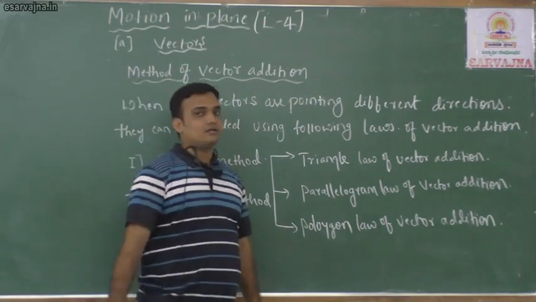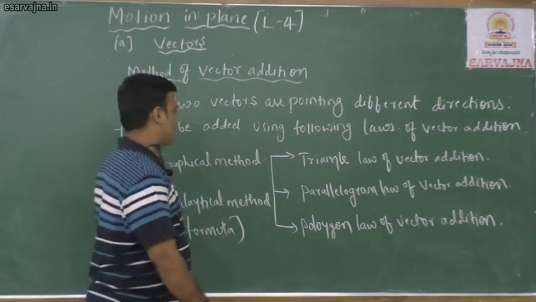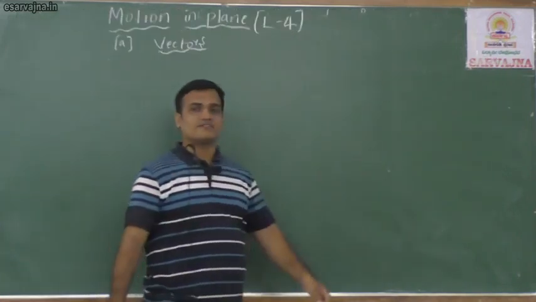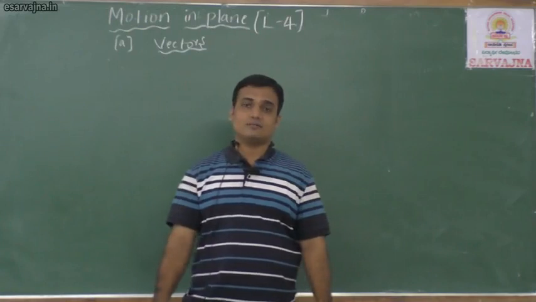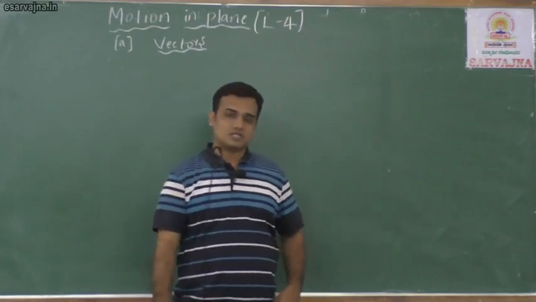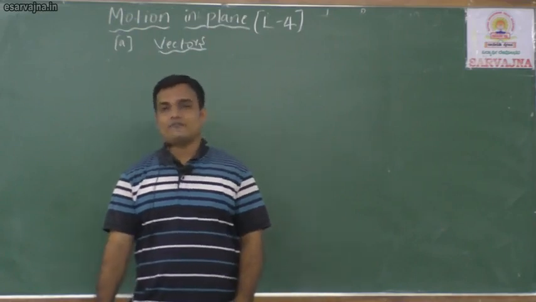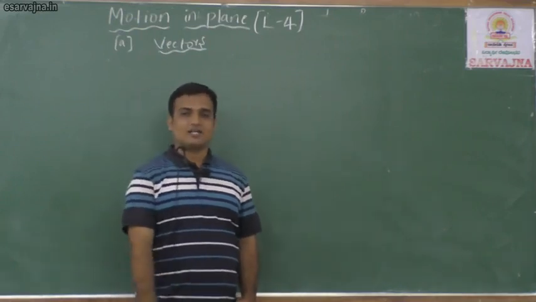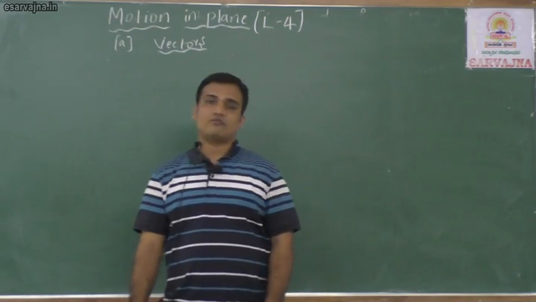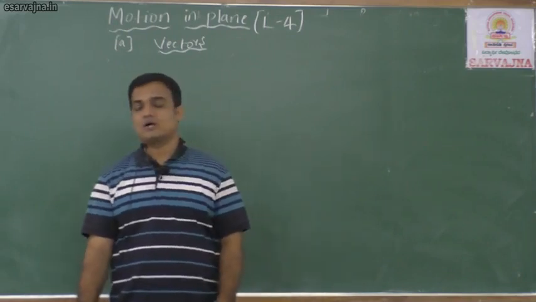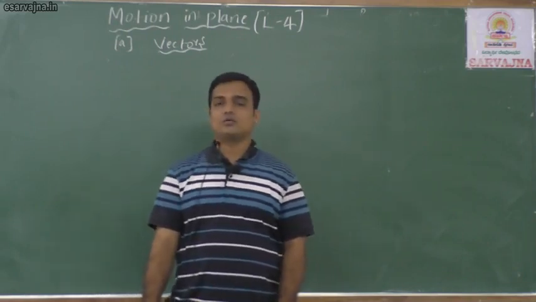Okay, we can add vectors, right? Listen, the first one is by graphical method. We have to study triangle law of vector addition. This is a graphical method. Graphically, you have to find out how to add two vectors, how to find the resultant of two vectors.